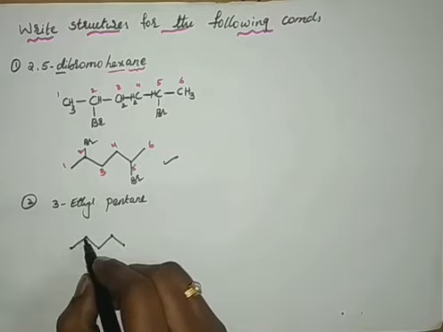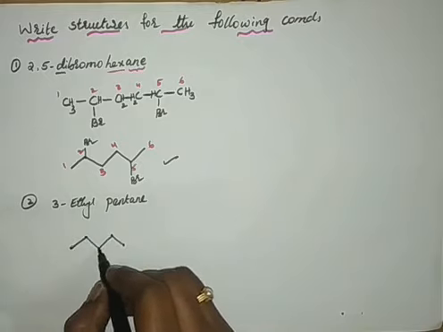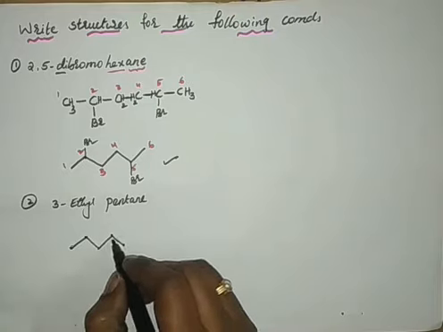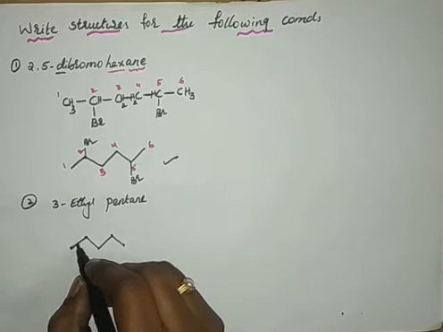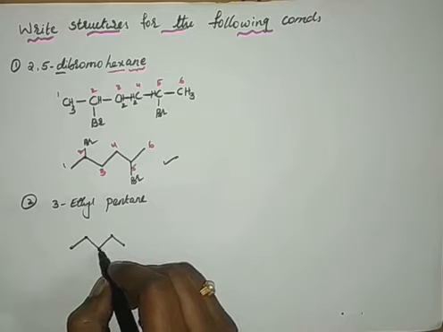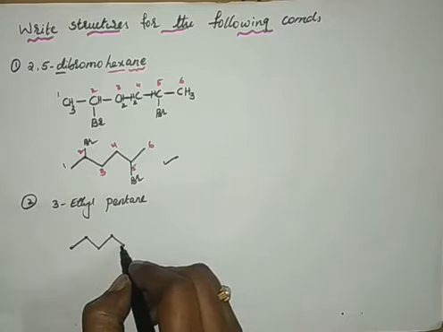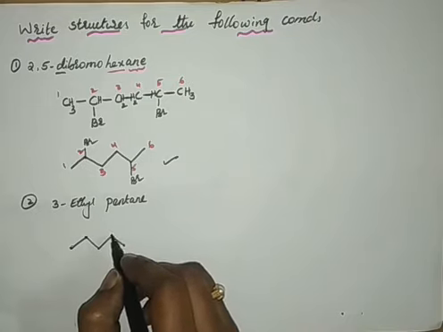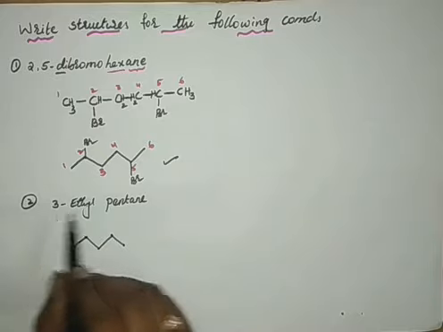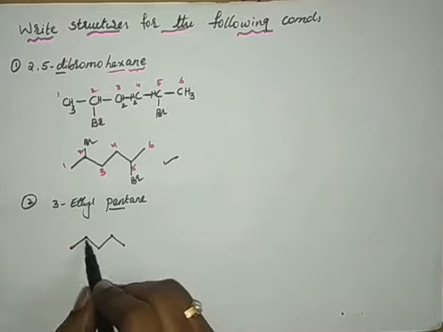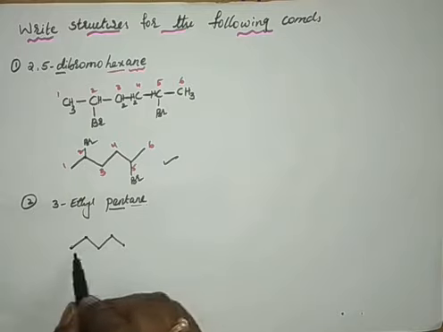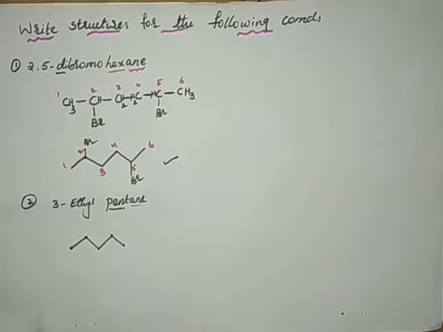So this is a carbon-carbon bond and this is also a carbon-carbon bond. Therefore the bond length should be identical for this and this, even for this and this. You should not write one shorter and one bigger like that. Then substituent. See, pent, 5 carbon atoms. Ane, all single bonds. Then the third carbon should have ethyl.